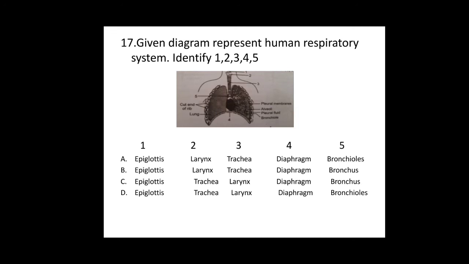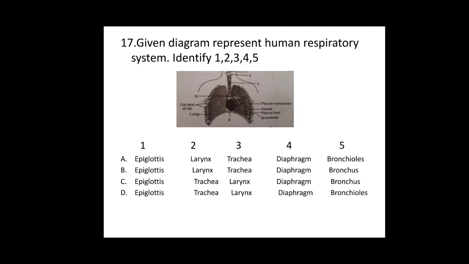Below the epiglottis, number 2, is the larynx or the sound box, which helps in the production of sound. Then number 3, the long straight tube-like structure, is the trachea.